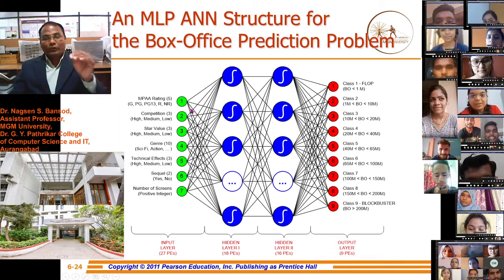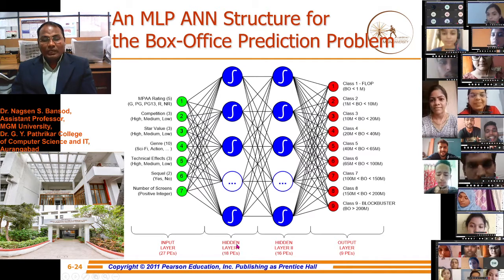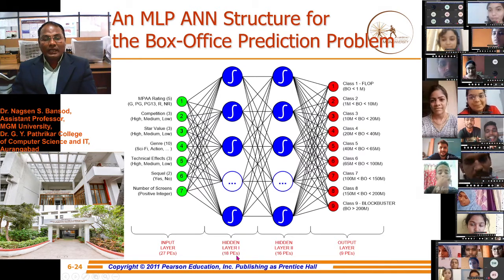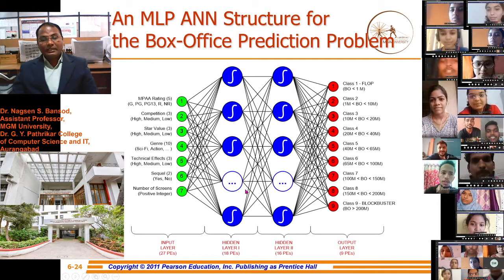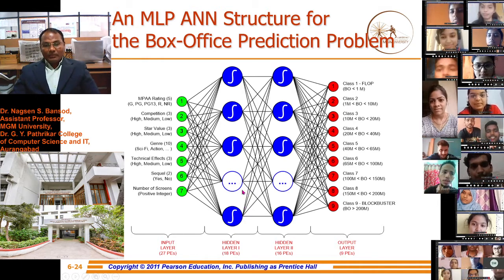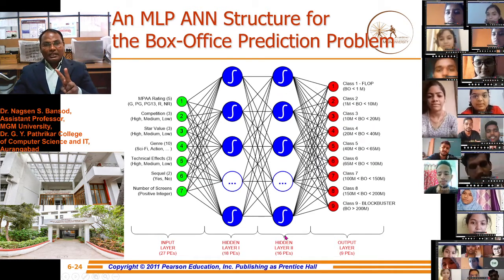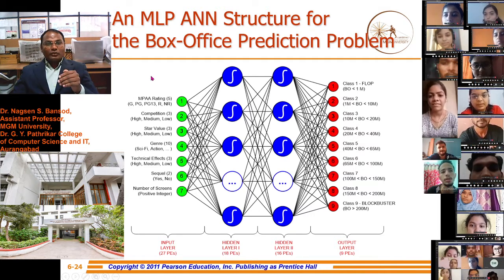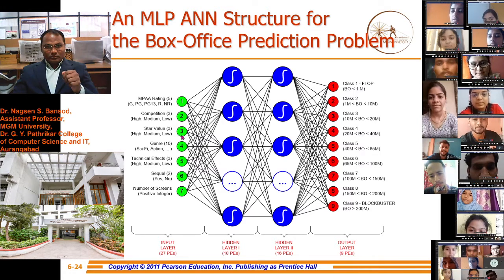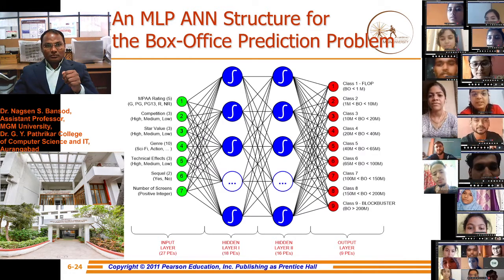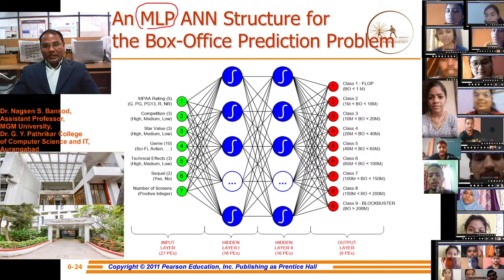So we are taking the input to the neural network, and again we are applying the hidden layer as processing elements. There are 18 hidden layer processing elements, and again a second hidden layer. There are two hidden layers, which means this is the multi-layer perceptron artificial neural network architecture.